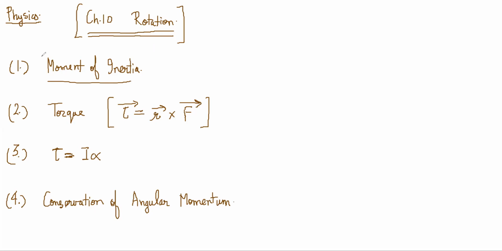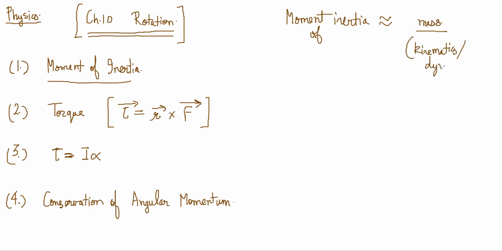So we will discuss moment of inertia and we'll start this rotation chapter. Moment of inertia basically is the rotational analog for mass. Moment of inertia plays the same role as mass in normal kinematics and dynamics, when you do Newton's laws. Whatever mass does, the replacement of that in rotation is moment of inertia.